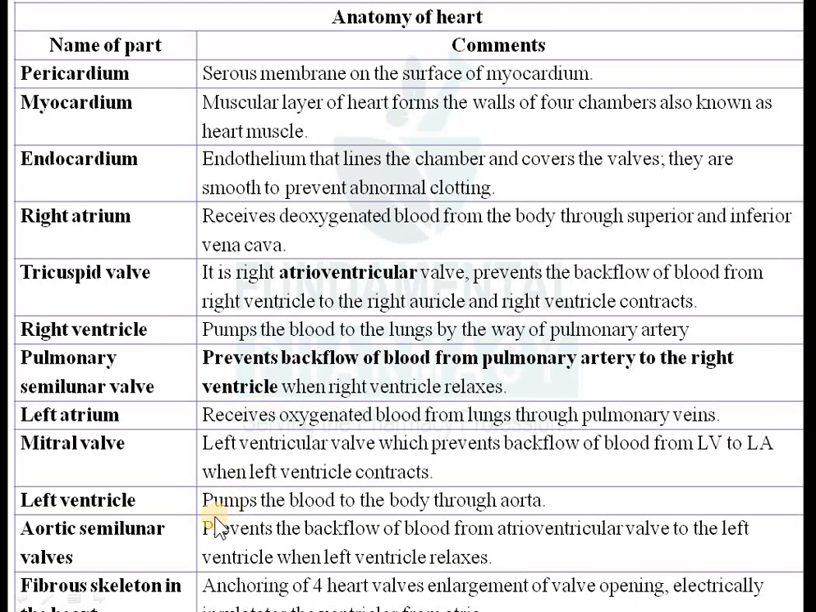Okay, so the first one is a tricuspid valve. So tricuspid means there will be three flaps or three cusps in the valve. Okay, so it is also known as atrioventricular valve, and that is used to prevent the backflow of blood from right ventricle to the right auricle.